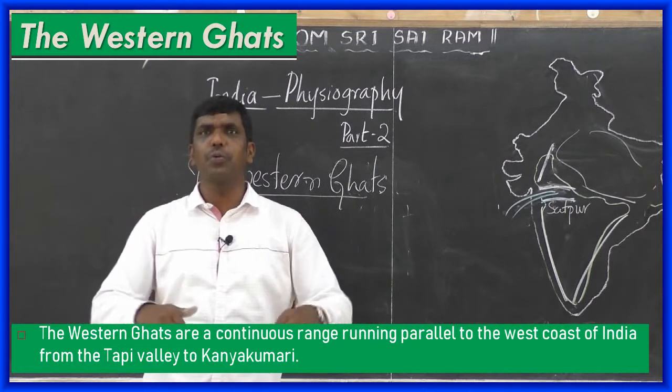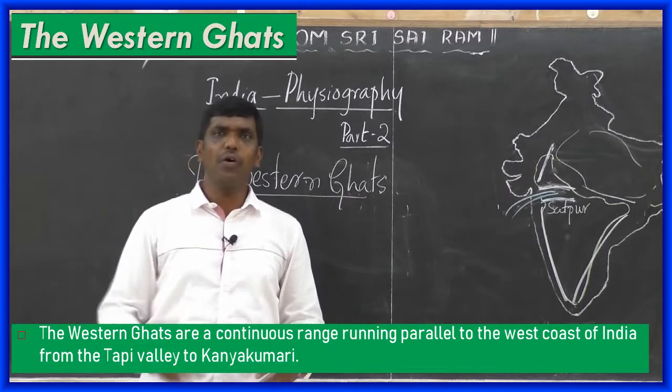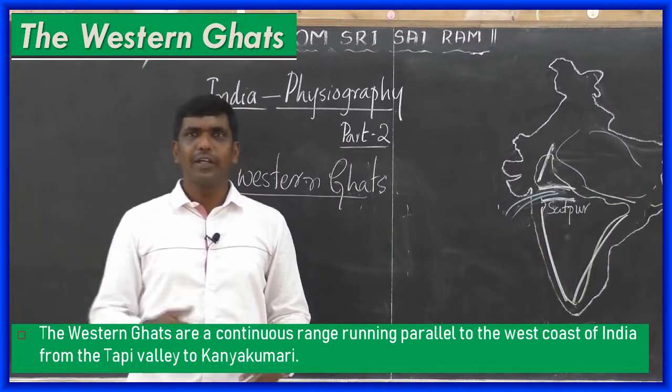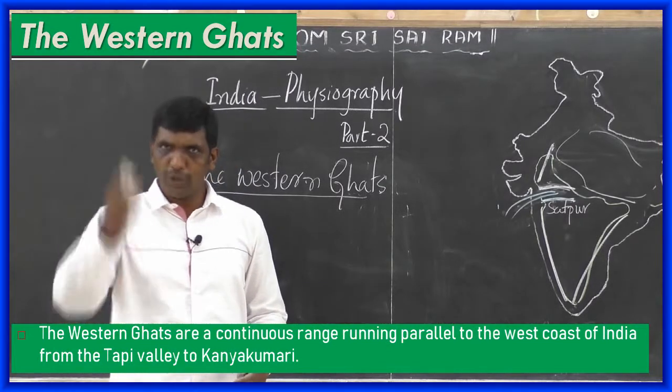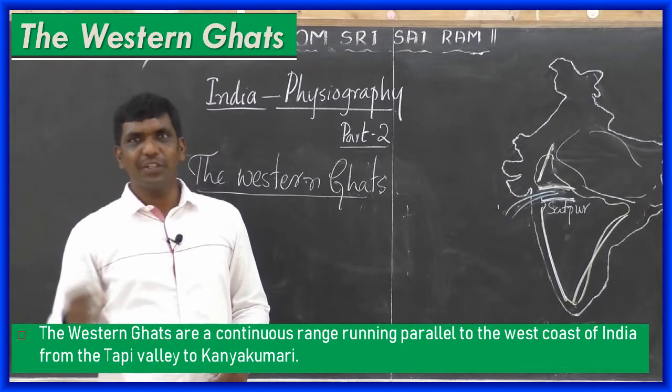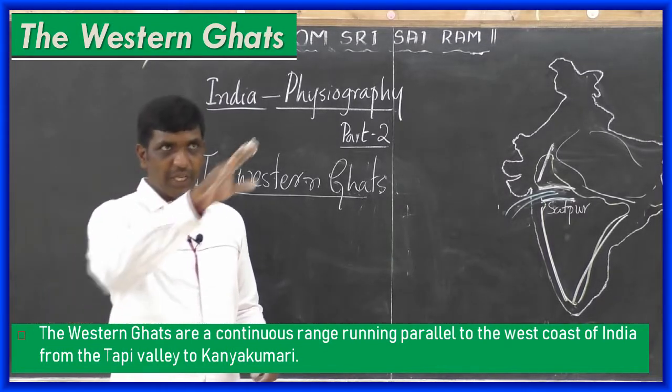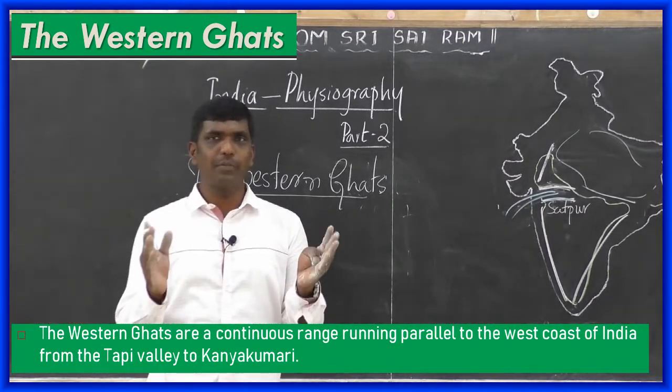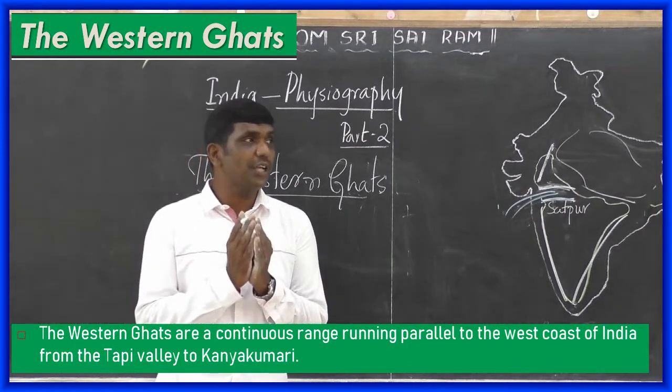When you are coming to Alike from Bangalore, Davangere or any other region, you have to cross the Ghats. By passing the Ghats, you have to reach Alike. Likewise, the Western Ghats are very familiar to you. The Western Ghats are a continuous range.